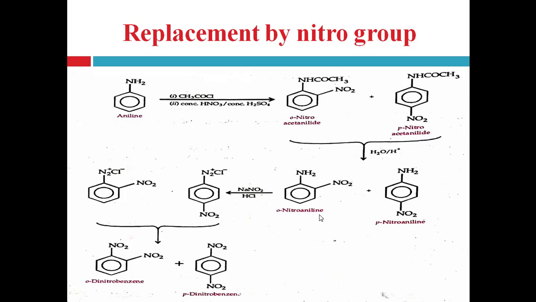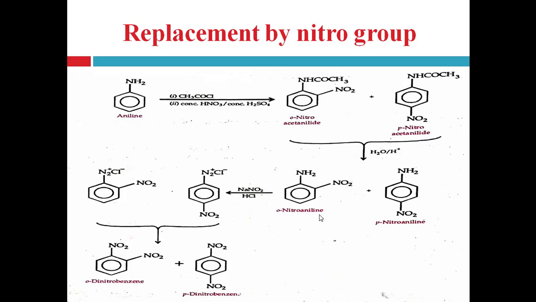So you can convert aniline into ortho-dinitrobenzene and para-dinitrobenzene. First of all, you should protect the amino group because in the presence of concentrated acid, either nitric acid or sulfuric acid, the amino group is converted into an ammonium ion by protonation of the amino group, right. So before reacting aniline with concentrated acid, the amino group should be protected by acetylation and converted into acetanilide.